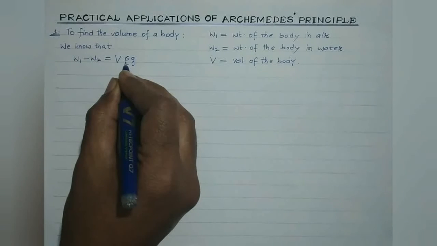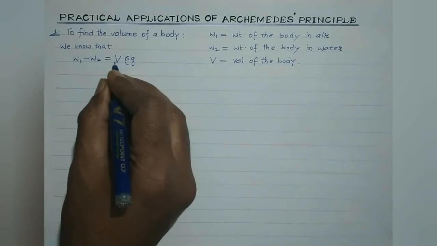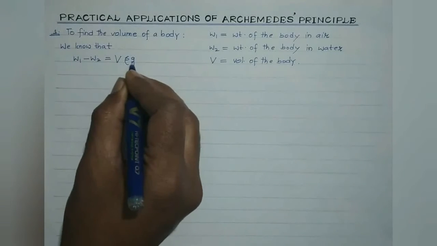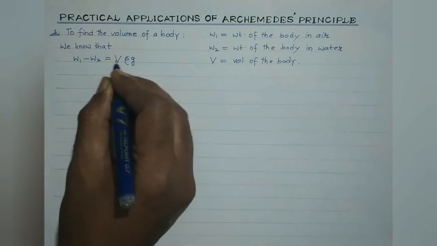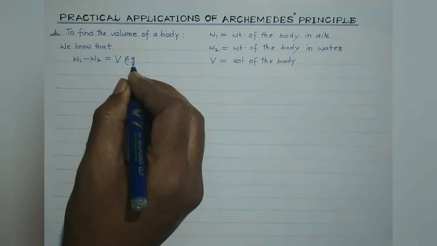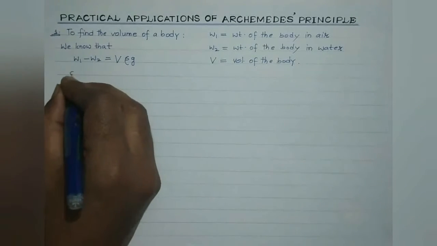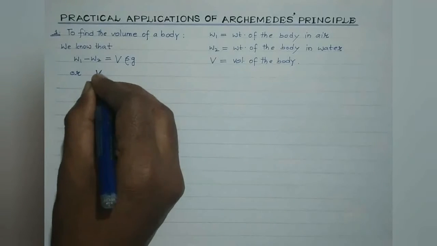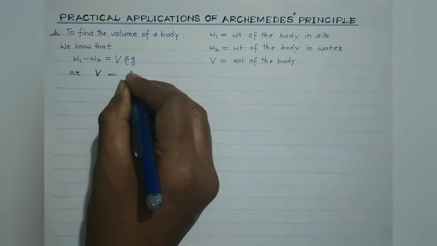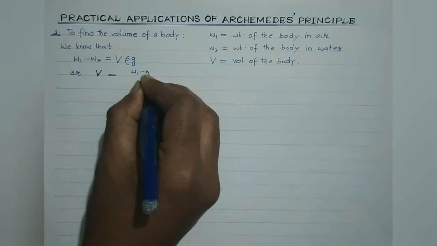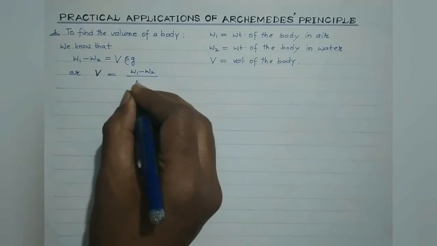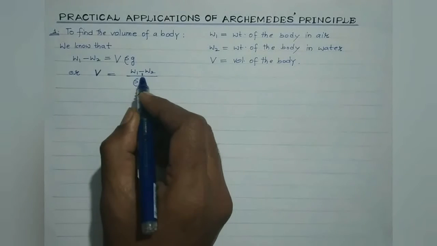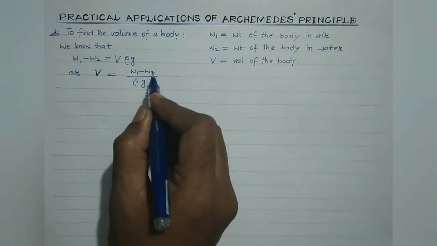Rho is the density of the water, so V rho becomes the mass of the water displaced, and when multiplied by G, it becomes the weight of the water displaced by the submerged portion of the body. Clear students? So from here, what we get is the volume V of the body can be easily determined. So it will be equal to W1 minus W2 divided by rho G. Now students, we can easily measure W1 and W2.